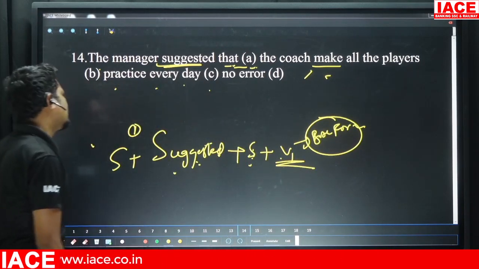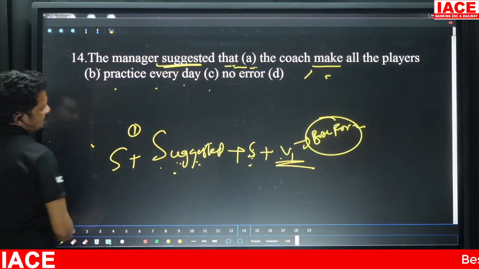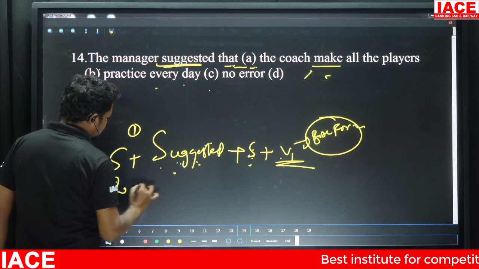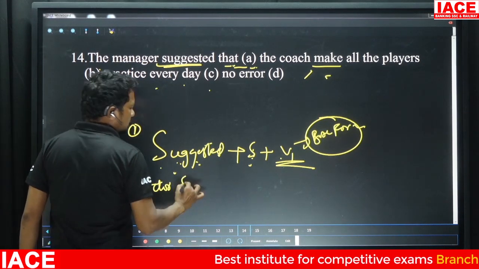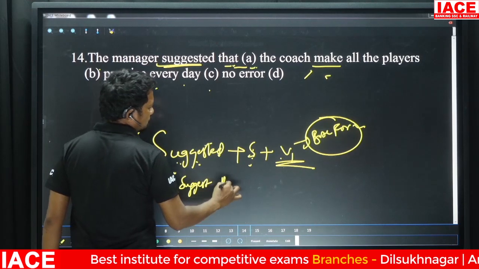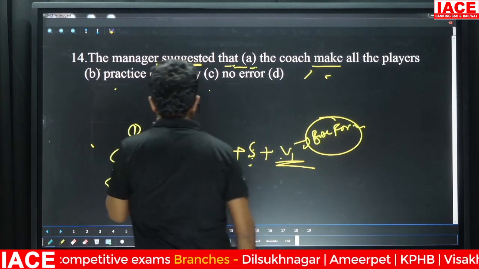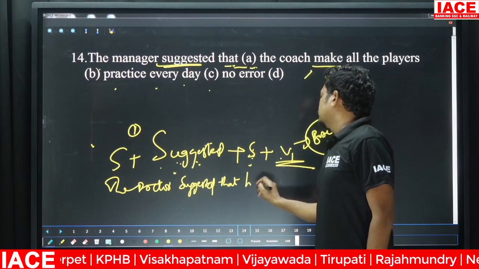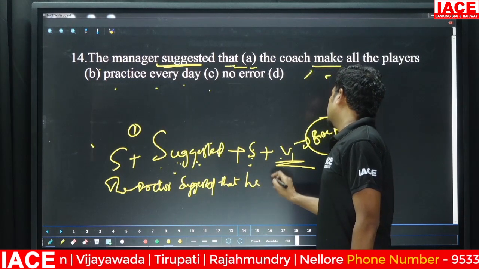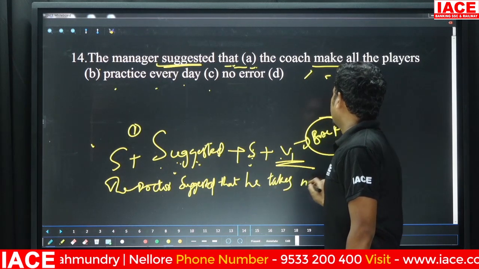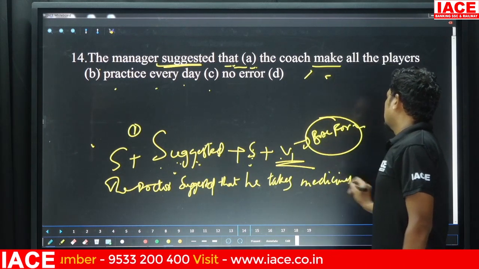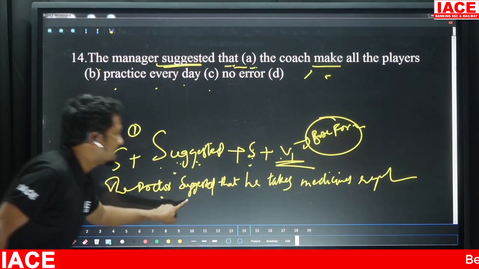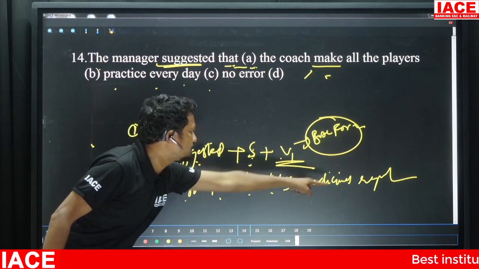Let me give you an example so that you understand the structure. For example: the doctor suggested that he takes medicines regularly.